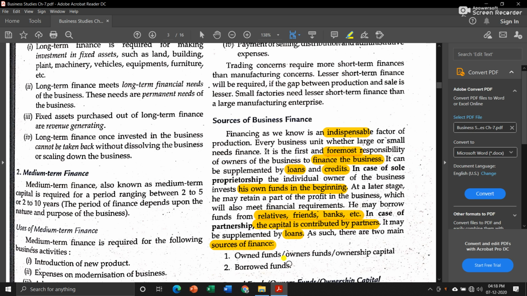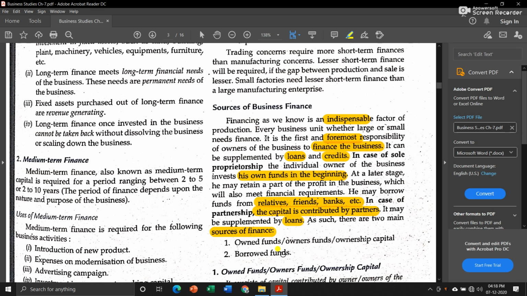So now, from this paragraph, we know that there are two kinds of sources of finance. First one is own funds, owner's funds or ownership capital. The names are different but the meaning is the same. That means the owner takes out money from his own pocket and invests it into the business as capital. The next one is borrowed funds, means borrowing from someone in the form of loans or any other type of deposits.